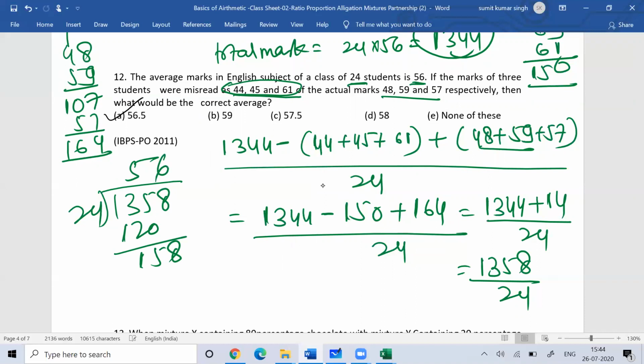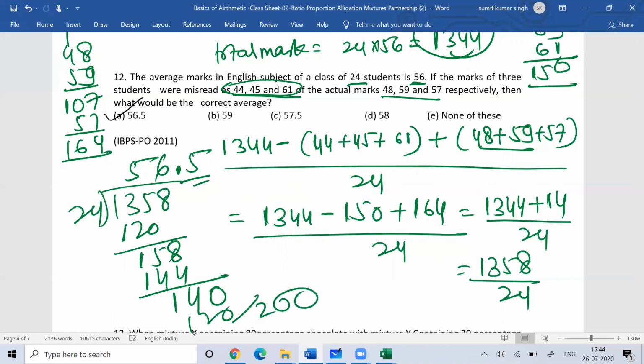So this will go by 6. So this is 144. So this is 140, which means then it will go by 5 something. So 56.5, that is the option. One of the options, 56.5, that is the answer.